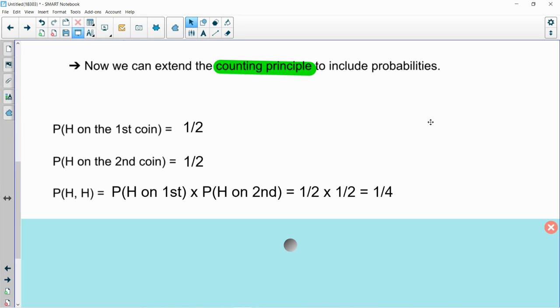So again, the key with using the counting principle, whether we're trying to find the number of different outcomes, which we did initially, or using it in an example like we just completed here with probabilities, the key is the events must be independent. Okay? We're going to talk later on in our probability unit about what happens if the events are not independent, and then we have a whole other conversation to have about that. But that's not for some time.